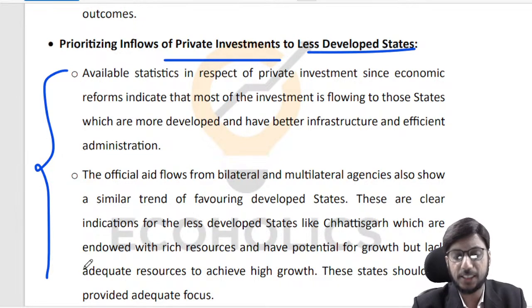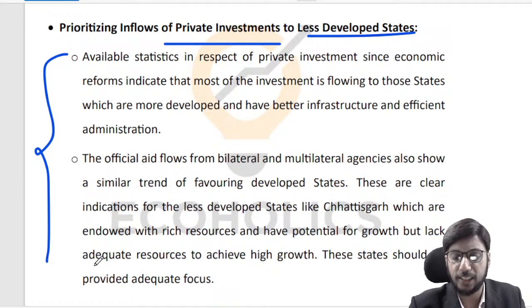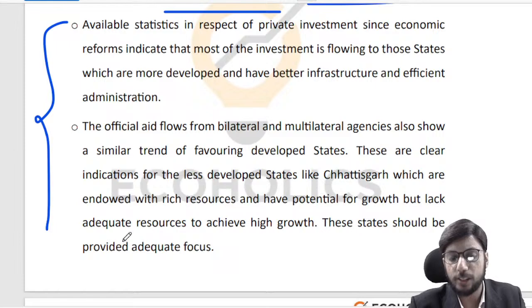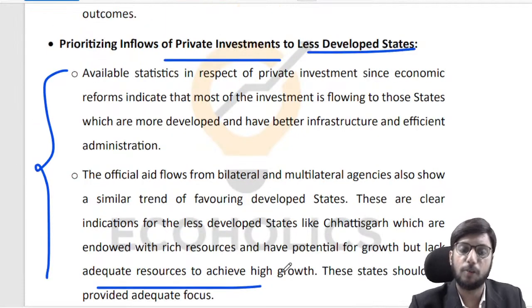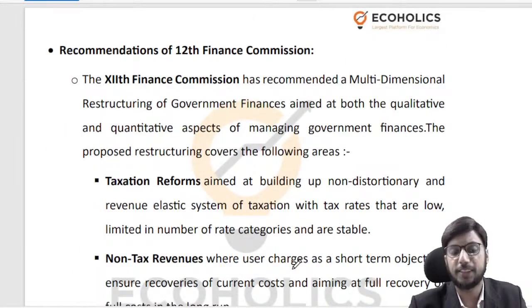Now, for example, Chhattisgarh has great rich resources, has great potential, but it doesn't have adequate resources to achieve this high growth. So it is high time that we start prioritizing flow of resources towards these less developed states.